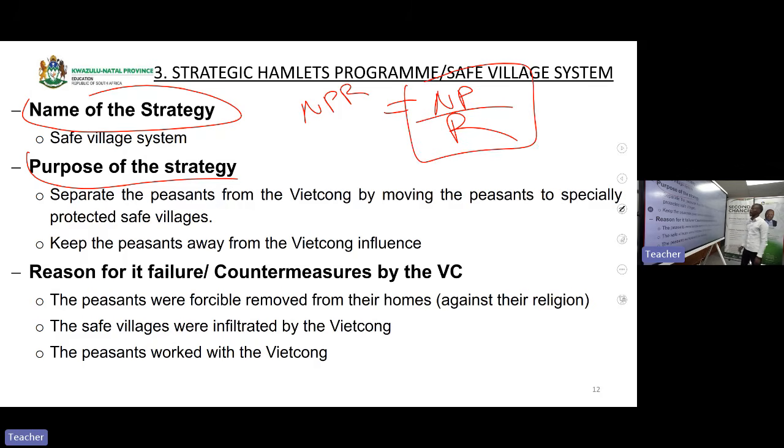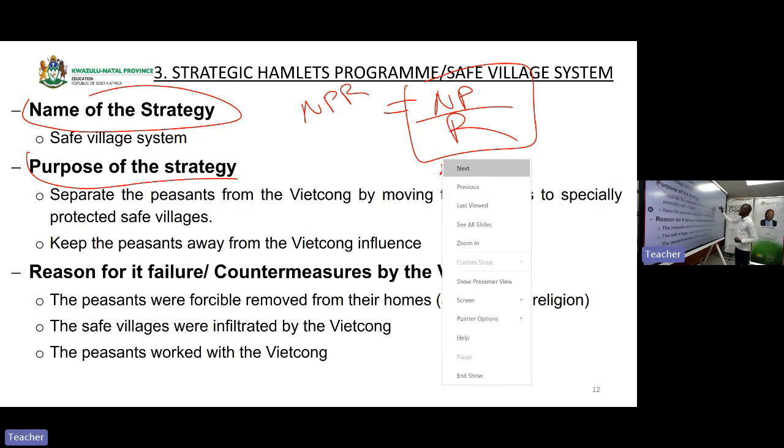In one paragraph, in the upper parts, you mention the name of the strategy that failed. You mention the purpose. What was the aim? What were they aiming, USA, with the strategy? Are we clear? Then, in that paragraph, you include the reasons as to why it failed. So it's NP over R, mathematically so. But you are writing it in paragraph format.